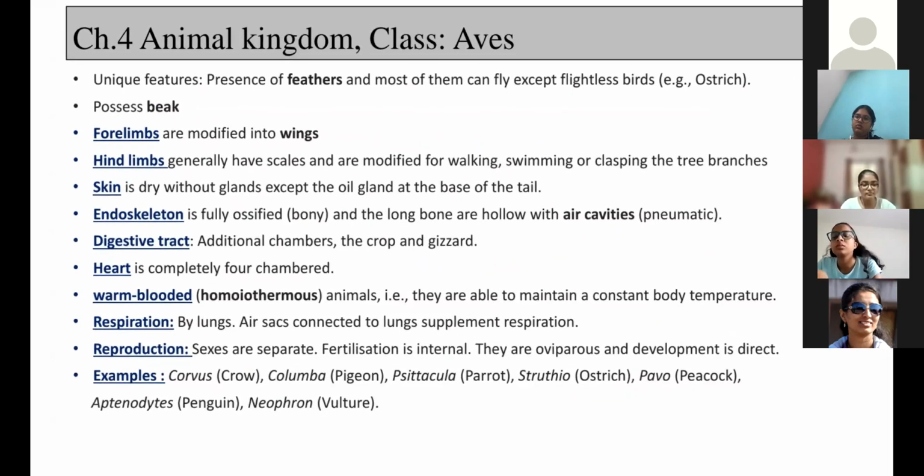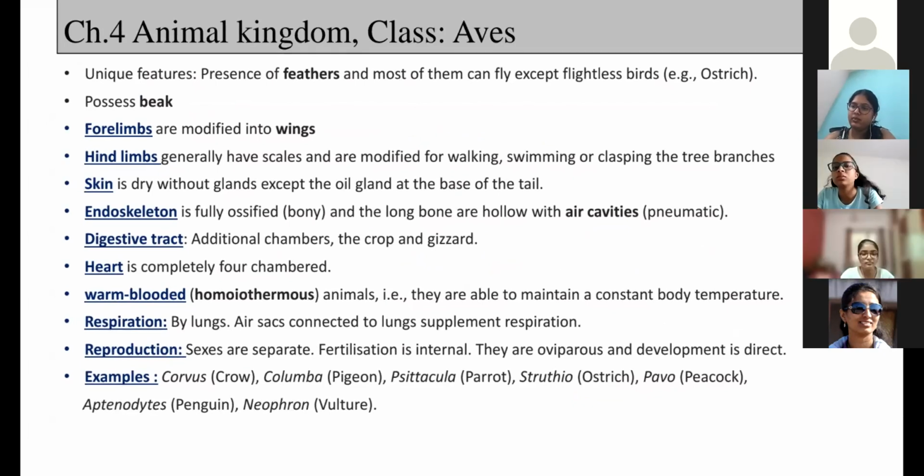चलिए next is unique features. You know, aves have colorful feathers, right? None of the organisms of this entire animal kingdom has this feather. Feathers only given to this. That's the which one? Aves, right? So first feature, remember that they have feathers. आप देखो feathers again it covers the outermost body of aves. So it becomes a part of the exoskeleton.